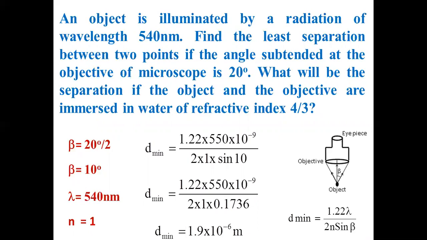That means if the distance between 2 points is 1.9 micrometer, this microscope can show them as separate objects. If the distance between the two objects is less than 1.9 micrometer, this microscope shows them as a single object because it cannot separate them. That is the minimum distance. If the distance is 2 micrometer, no problem. 2.1 micrometer, no problem. This can show it well separated. This is the minimum distance needed between the two objects or two parts of an object. For example, in a virus, the distance between two parts should be at least 1.9 micrometer so that you can see that part clearly. Otherwise, you can't see that. So this is the minimum distance. That is the meaning.